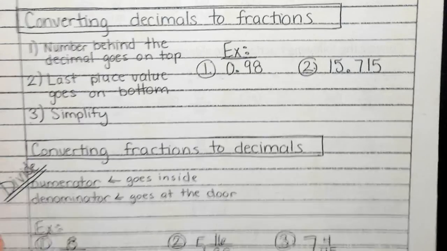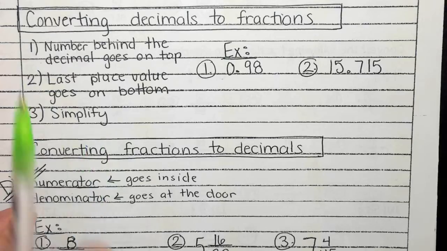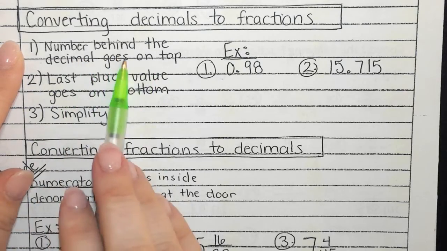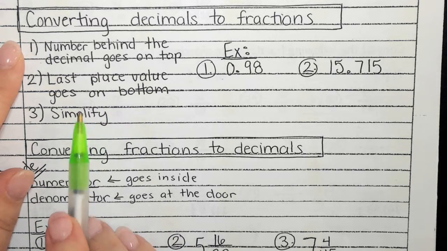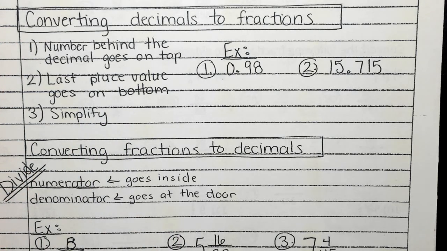All right, so if you'll look at these 3 steps, this is going to tell you what to do. So it says the number behind the decimal goes on top, the last place value goes on the bottom, and then we're going to simplify. Now, here's the thing that I want us to remember. The decimal is like a fraction, correct? That's only talking about the number behind the decimal.